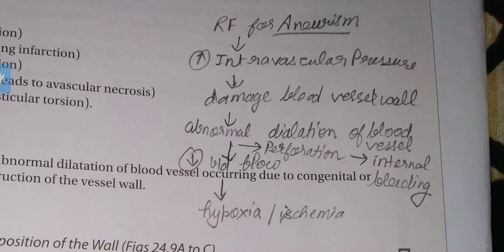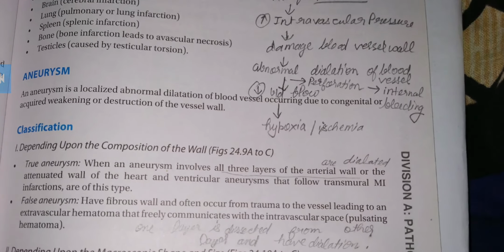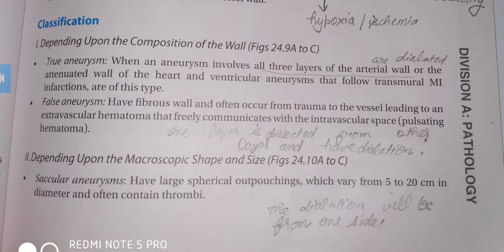Causes of aneurysm lead to increased intravascular pressure, then damage of blood vessels, then abnormal dilation of blood vessels. If there is decreased blood flow, then hypoxia, and if there is perforation, then internal bleeding will occur. Now let's see the classification.